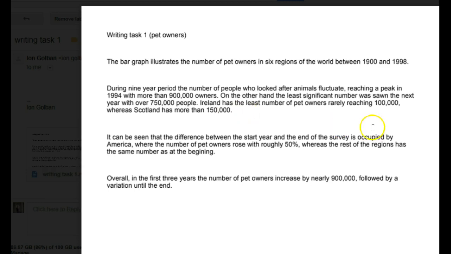Where the number of pet owners rose by roughly 50%, whereas the rest of the region had the same number as at the beginning. Overall, the first 3 years, the number of pet owners increased by nearly 900,000. Really? 900,000? Followed by a variation at the end. Okay. So,